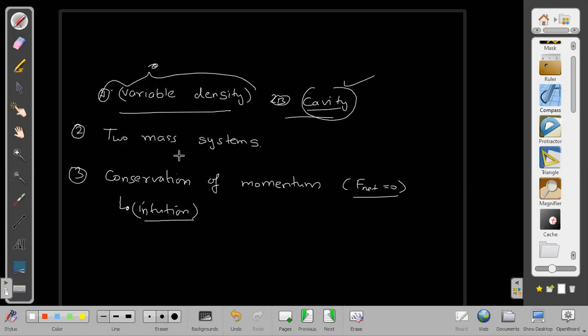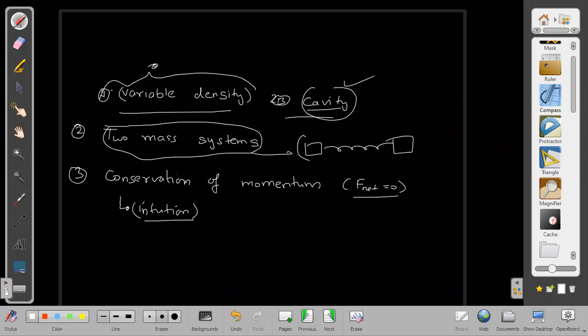Cavity case we did. Then I will take two mass systems, still pending. Remember, yesterday I started my class with two mass systems, and suddenly I thought maybe first I should take other things, then I will take it. But that two mass system is still pending. That I have to take.